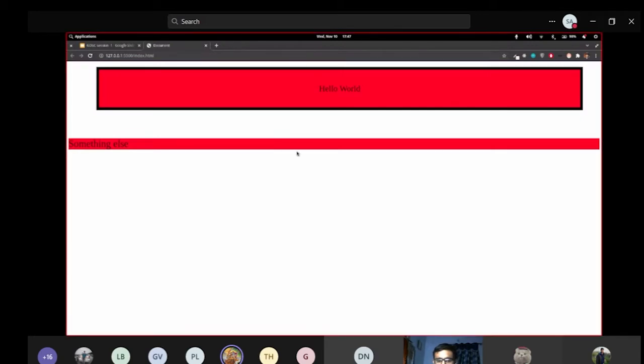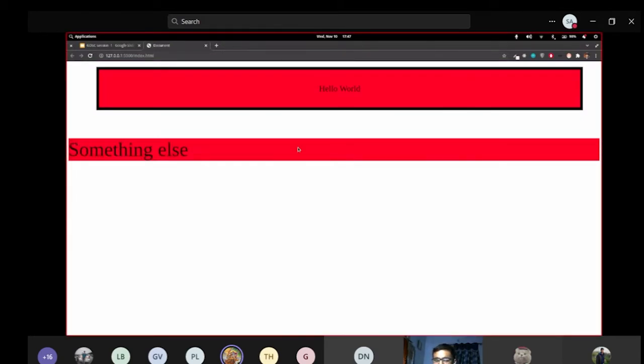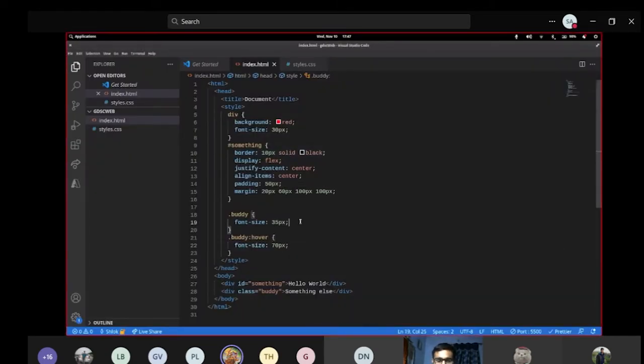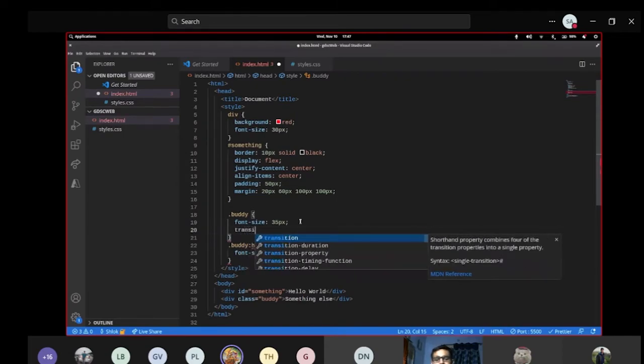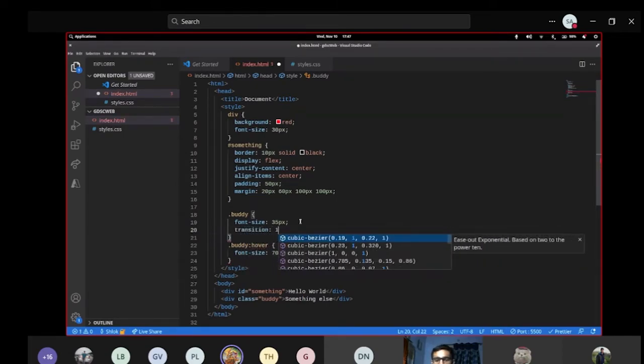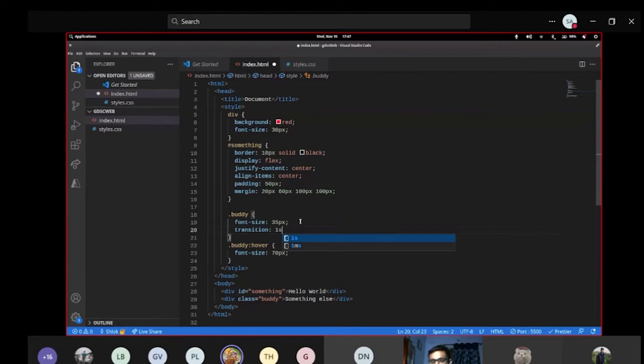Okay. Now, but there's a problem. Whenever I move, it is very jittery. When I click, it's very instant. I want to make it animated. So what I'll do is use a transition. I'll give a 1 second transition time to make its change.